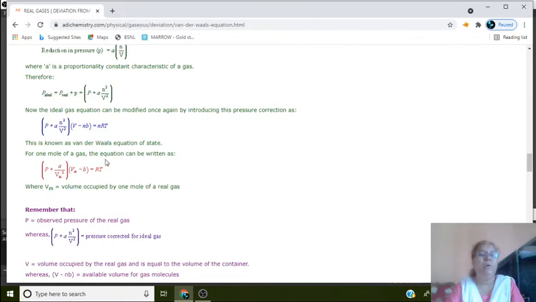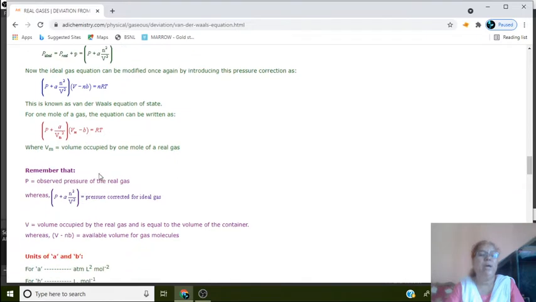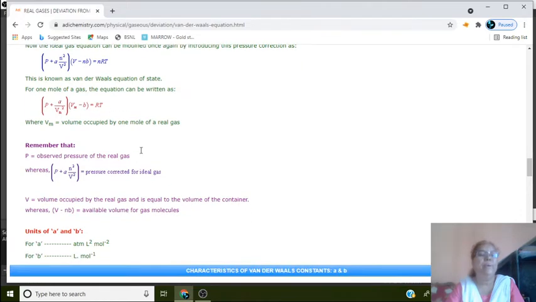For 1 mole of gas, this equation we may write as (P + a/V²)(V − b) = RT, where V is the volume occupied by 1 mole of gas.